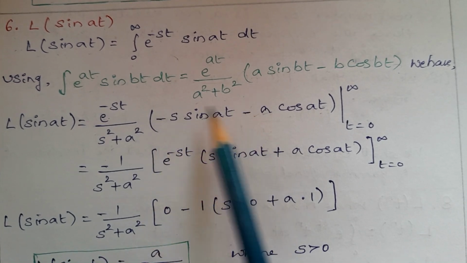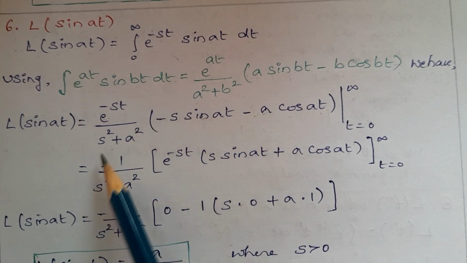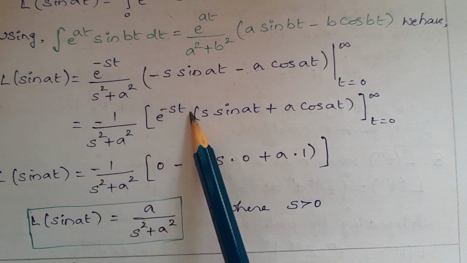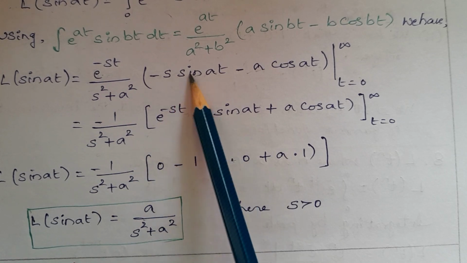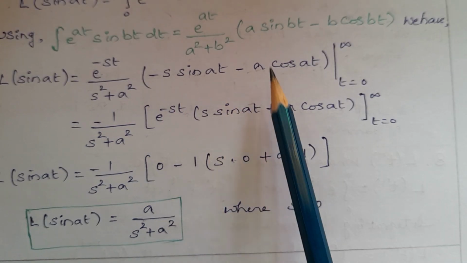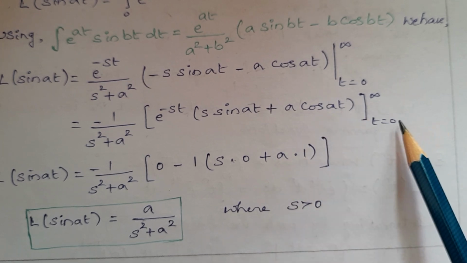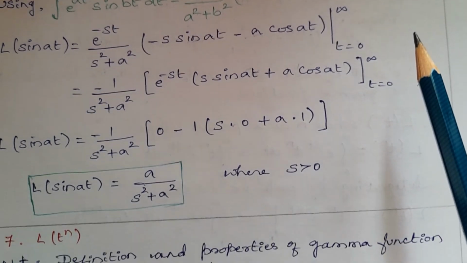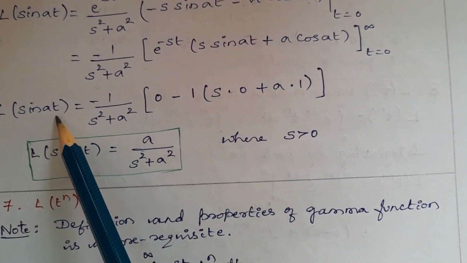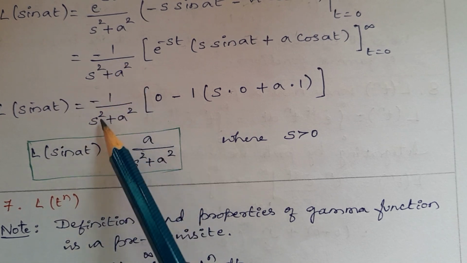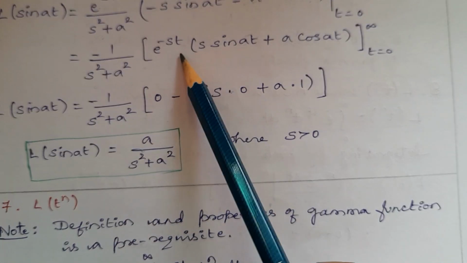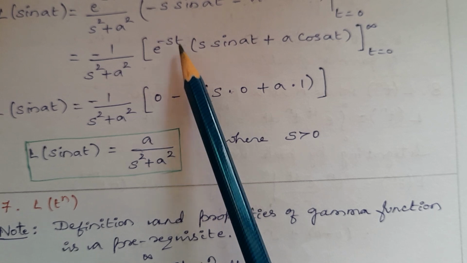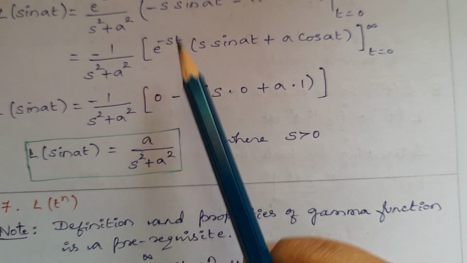Then take the minus sign outside: minus 1 upon s square plus a square, e power of minus st (s sin at plus a cos at). Limit is 0 to infinity. Laplace transform of sin at equals minus 1 upon s square plus a square. So apply the limits. First you should apply the upper limit.